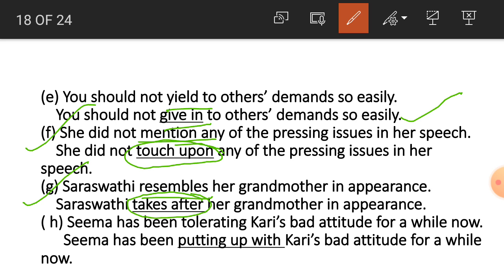Takes after. Saraswati takes after her grandmother in appearance. Number H students, Shima has been tolerating Kari's bad attitude for a while now. So for tolerating, which phrasal verb will come? Putting up with. Shima has been putting up with Kari's bad attitude for a while now.